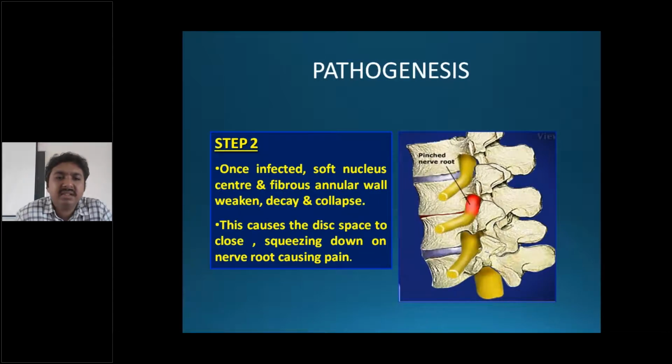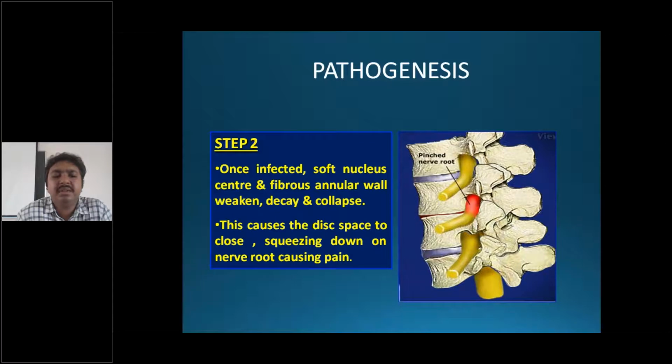Once the bacilli enter the disc, the disc gets infected, and the soft nucleus center and fibrous annular wall weaken and lead to decay and collapse. So you can see a decrease in the intervertebral space. You can pick that up even in X-ray, where you see decreased intervertebral disc space.